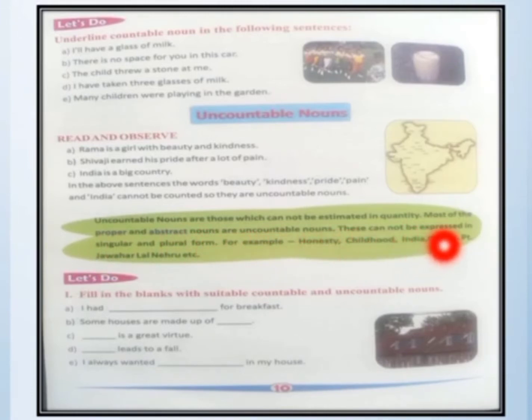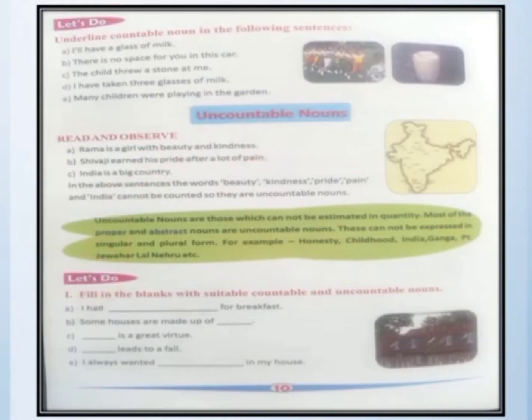These cannot be expressed in singular and plural form. For example, honesty, childhood, India, Ganga, Pandit Jawaharlal Nehru, etc. These all things cannot be counted. You cannot count honesty. You cannot count childhood. So these all are the uncountable nouns.